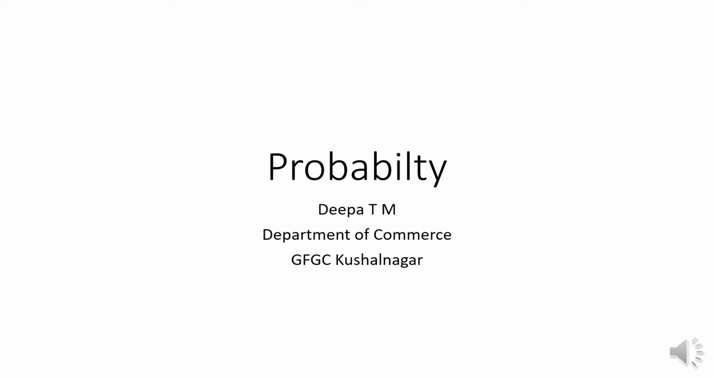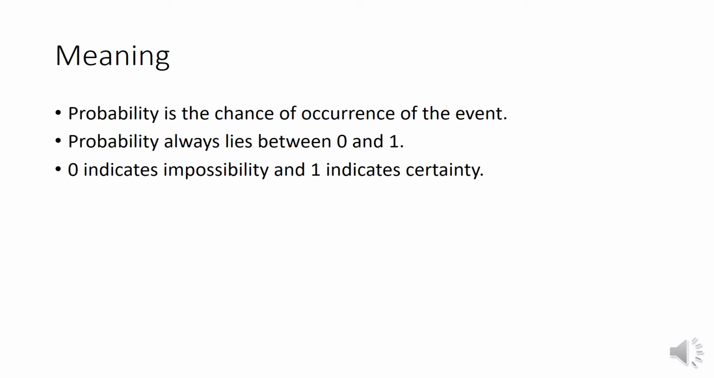In today's session we'll be learning about probability. What exactly is probability? Probability is the chance of occurrence of an event, whether an event is going to occur or not. Always the probability will be lying between 0 and 1. It cannot be more than 1, or less than 0. 0 indicates impossibility of the event and 1 indicates that it is certain to happen.